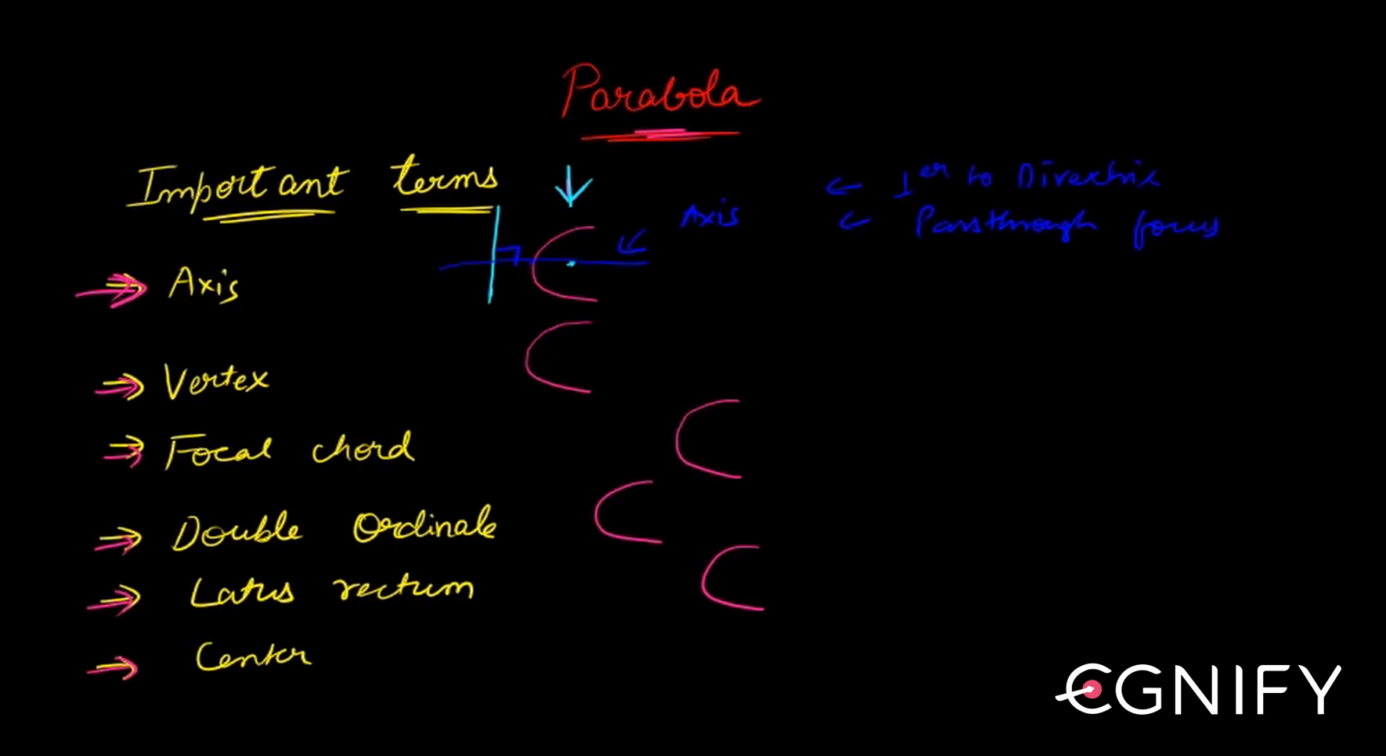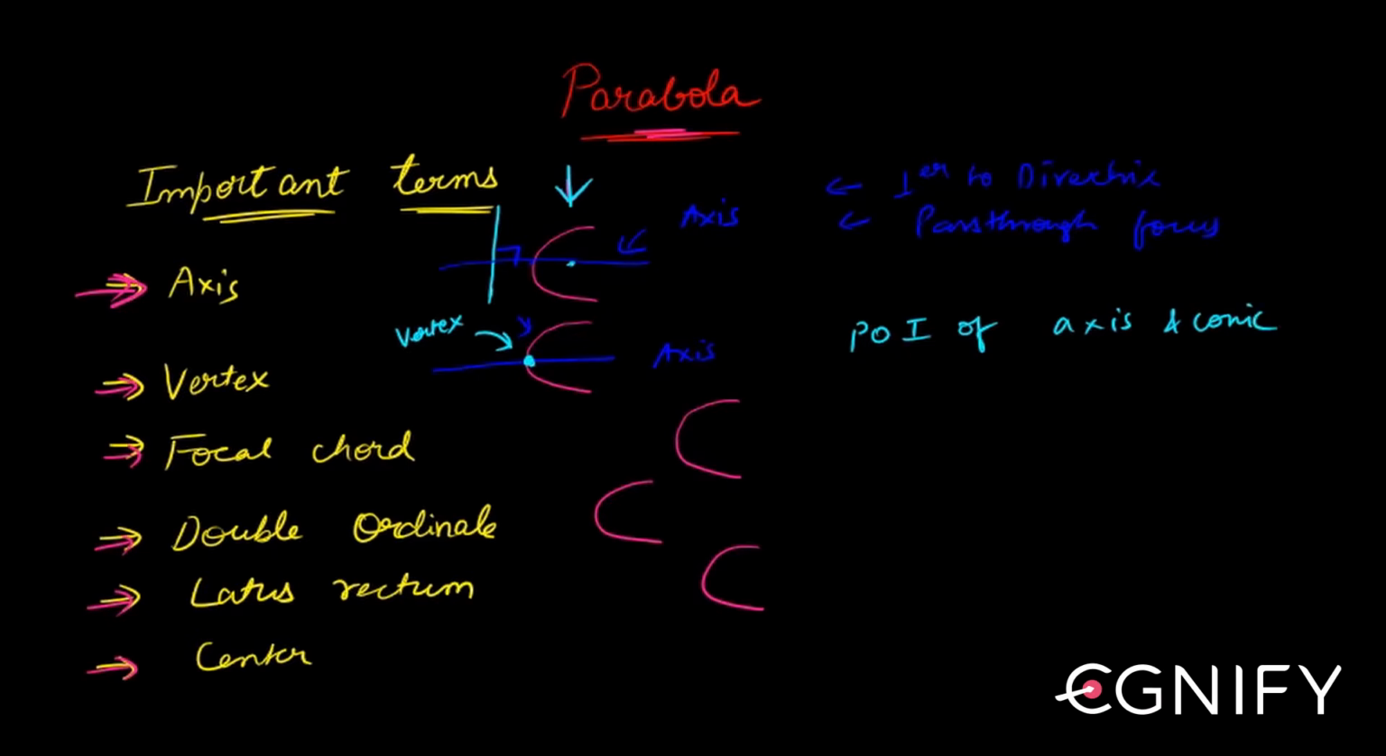Coming to the vertex. So you have a conic here, which is your parabola. It is striking the axis. It has some axis, right? The point where your conic strikes the axis is called your vertex. So the point of intersection of axis and conic is basically your vertex.